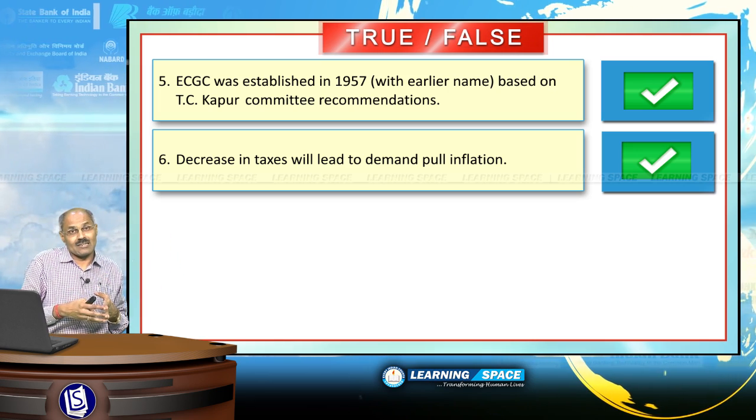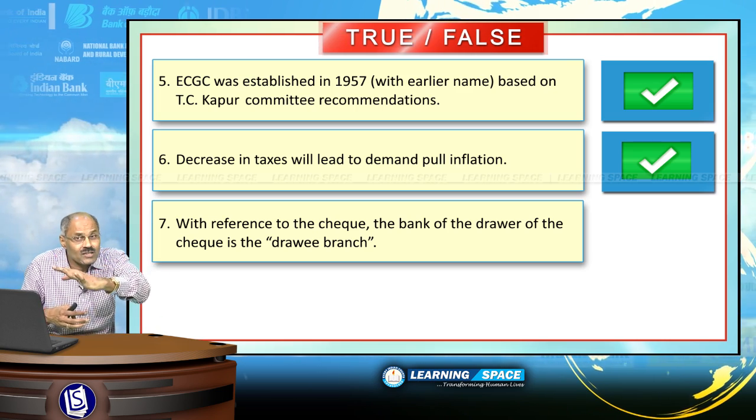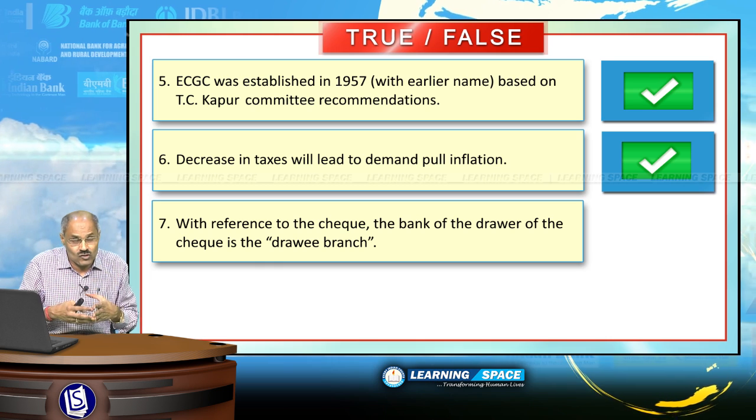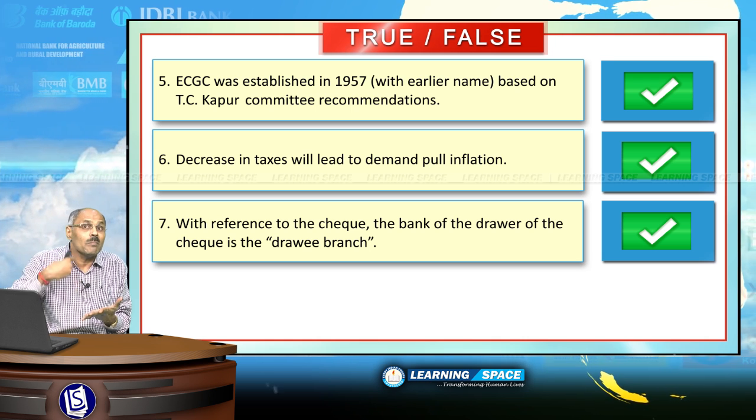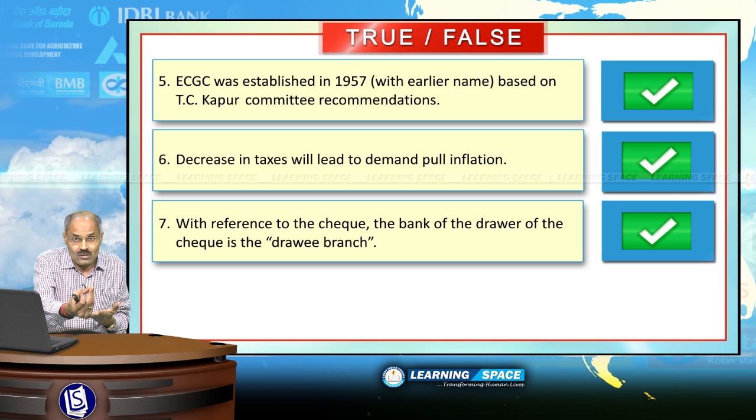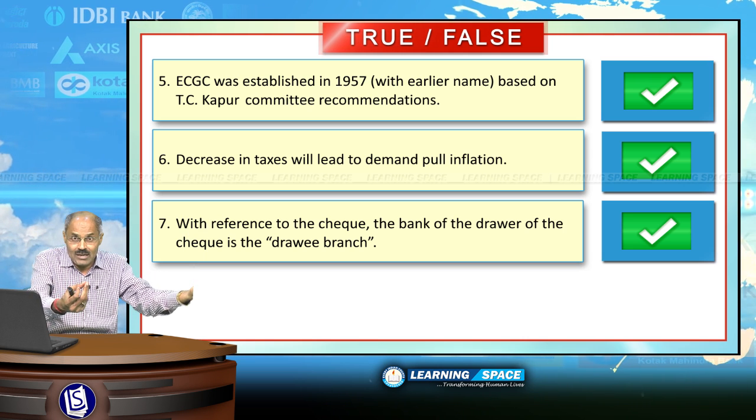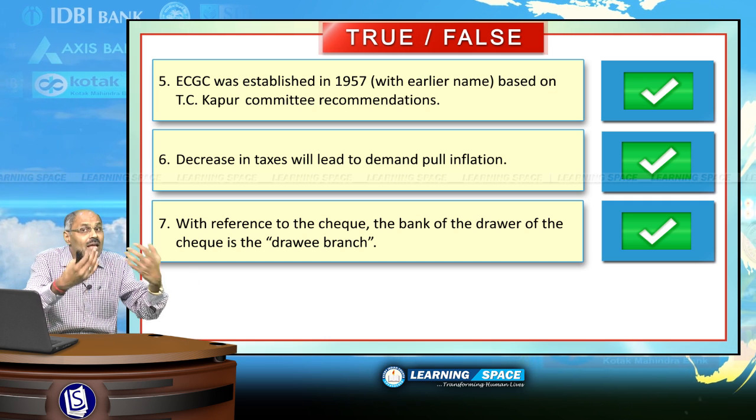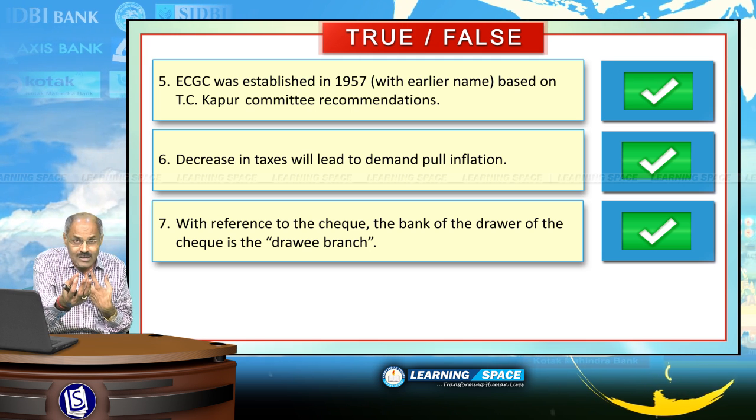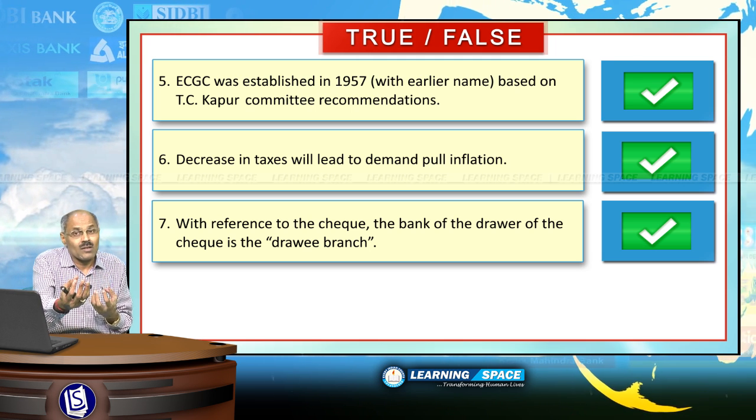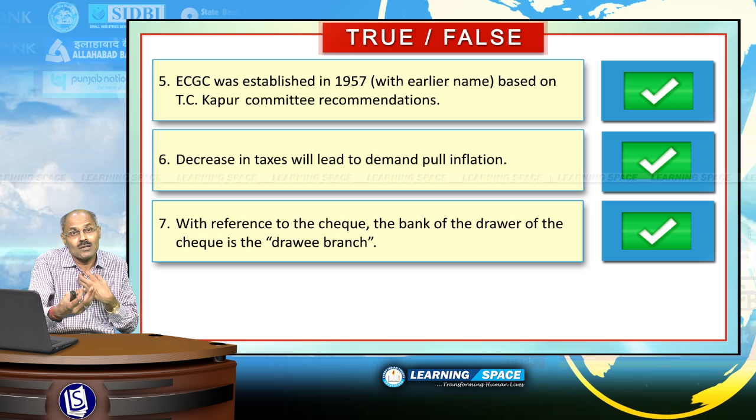is absolutely right sentence. With reference to the check, the bank of the drawer of the check is the drawee branch. If I am writing the check, I am the drawer, my branch is the drawee branch, and my friend, whoever is receiving money, is the payee. And for a self check, I am the drawer and the payee, and my bank is the drawee bank. So please remember, in check transactions, drawer's bank is drawee branch, right? Look into the next one.